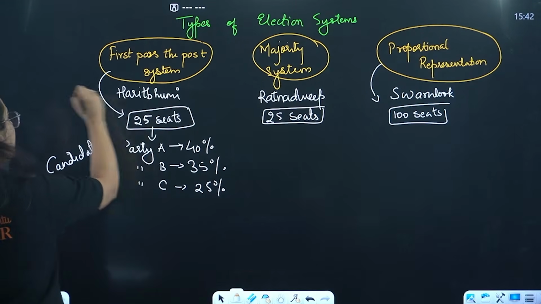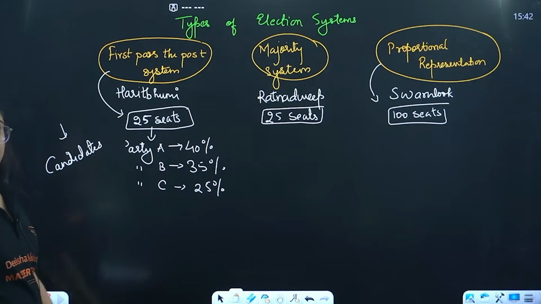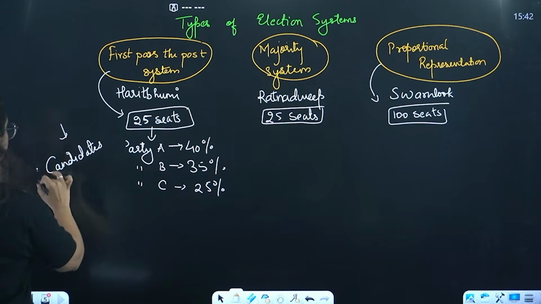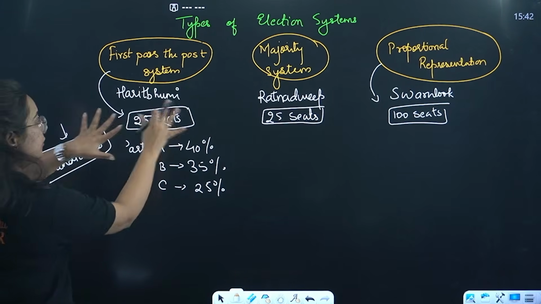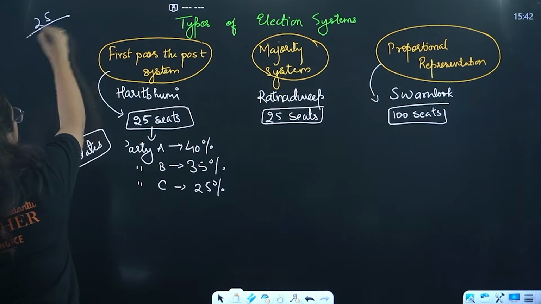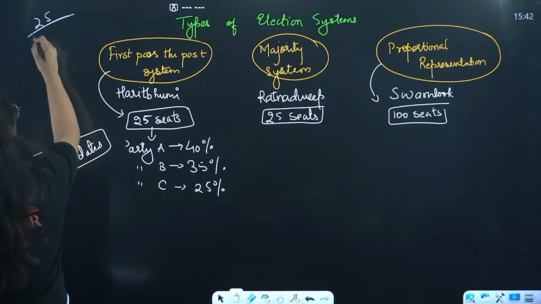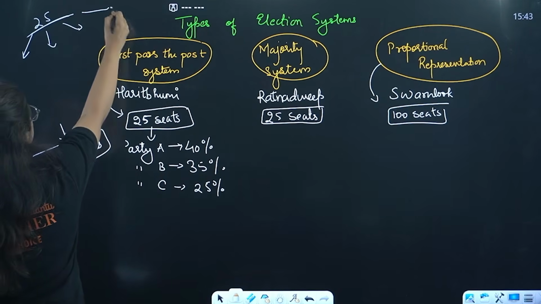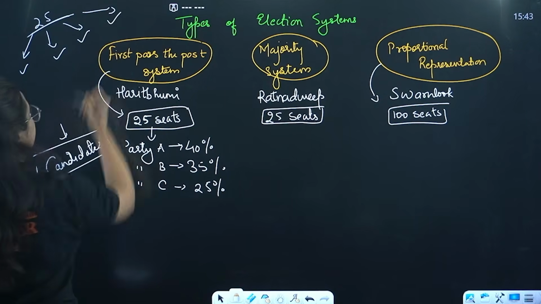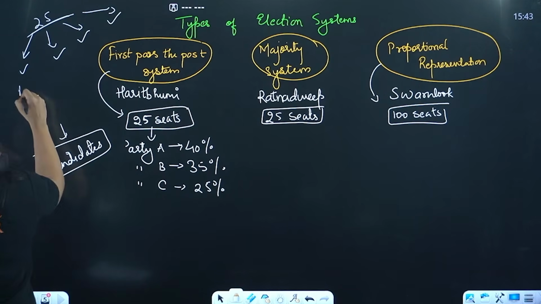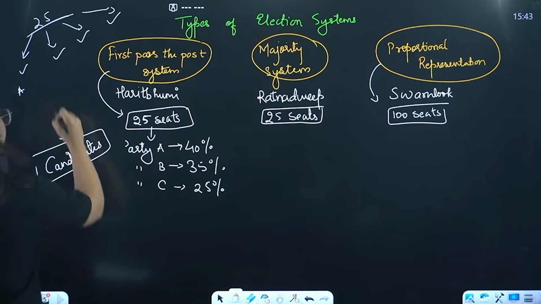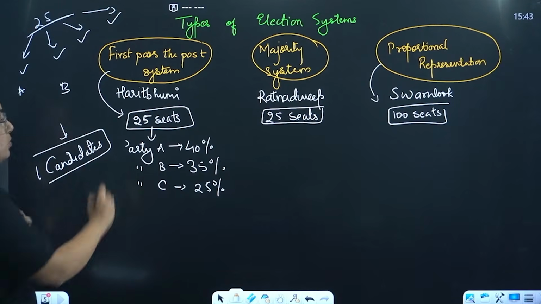Here we are voting for the candidate, not the political party. Here we are directly voting for the candidate, from 25 seats. For each seat, one candidate wins the election. This one candidate can belong to party A, party B or party C.